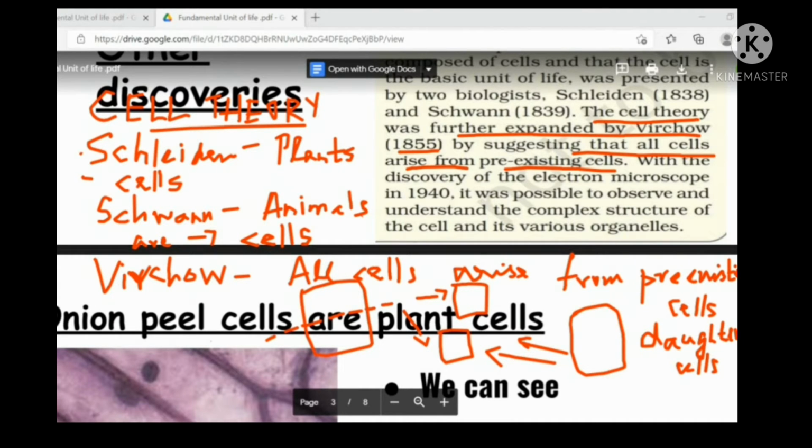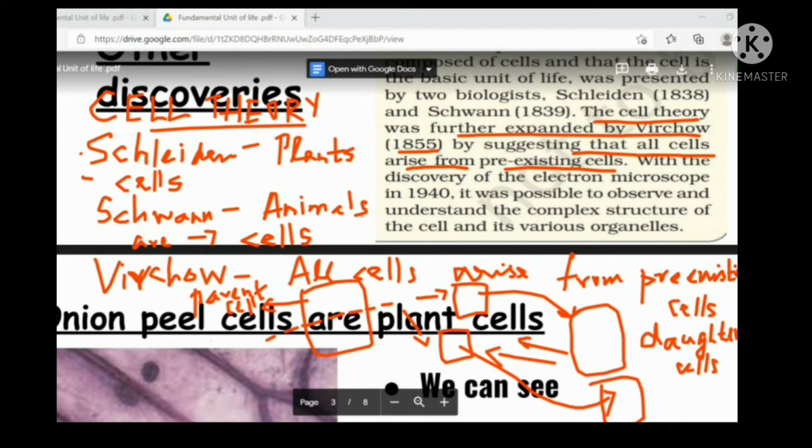So this is that cell here, and this is the other cell here, which means that every cell is coming from one parent cell like this. In this case, this is a parent cell. All cells arise from a parent cell. Pre-existing means it was present earlier. For example, from our mother and father cells, we came.